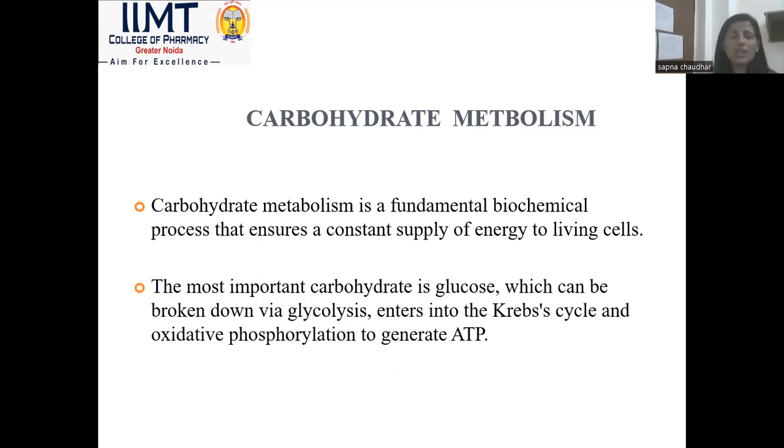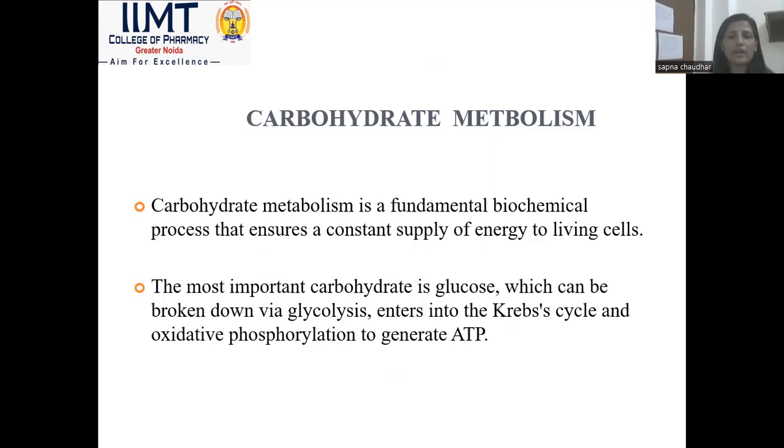The energy provided during carbohydrate metabolism is in the form of ATP, NADH, or FADH. So the main purpose of carbohydrate metabolism is to yield energy. Many pathways take place during carbohydrate metabolism, like the glycolysis cycle and the Krebs cycle.